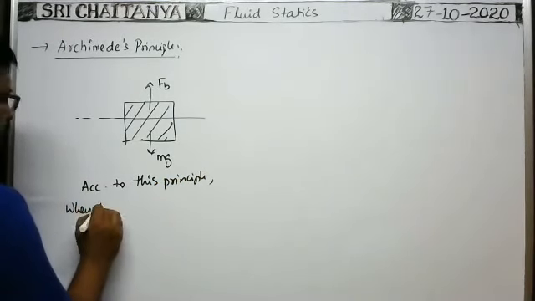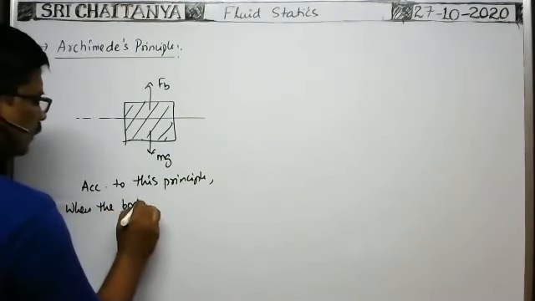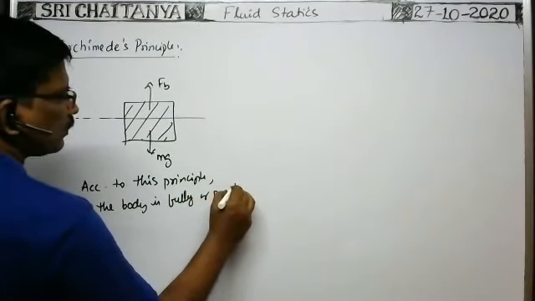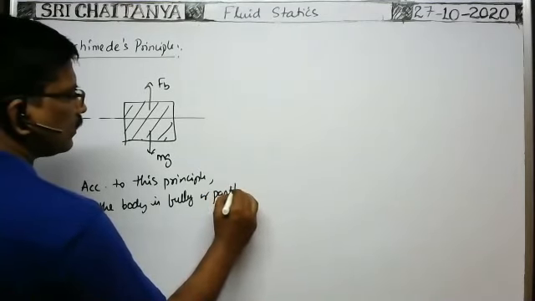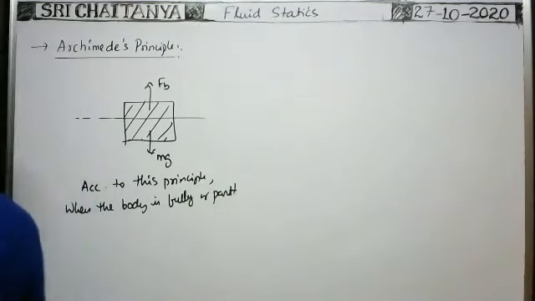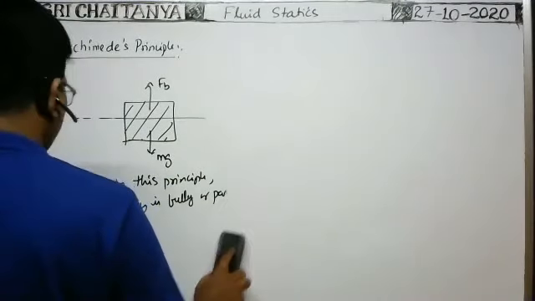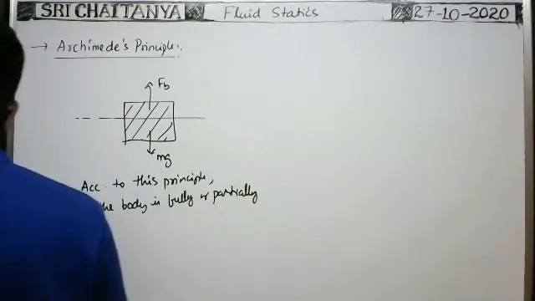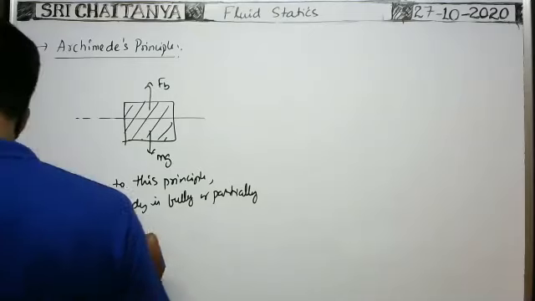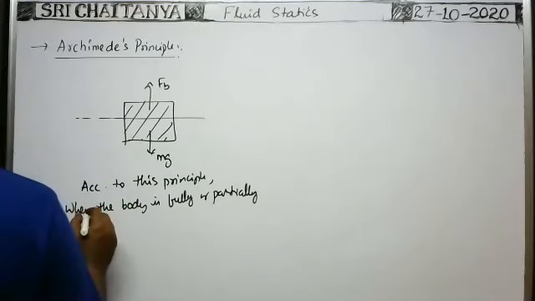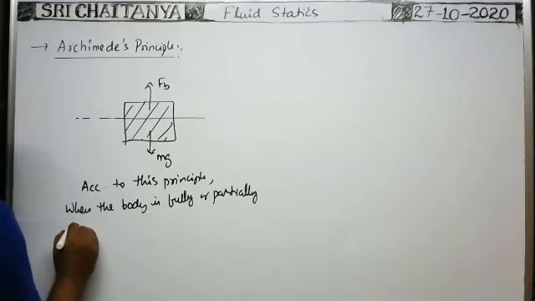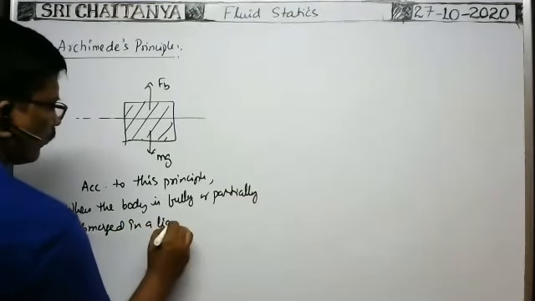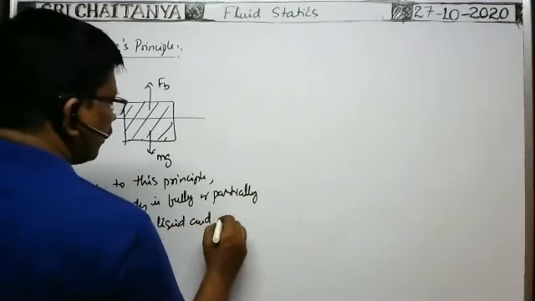when the body is fully or partially submerged in a liquid and is under equilibrium.